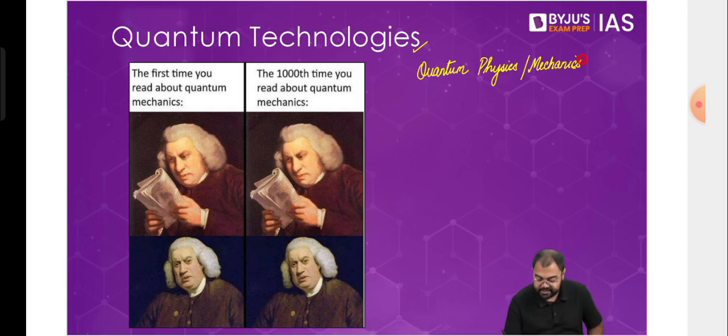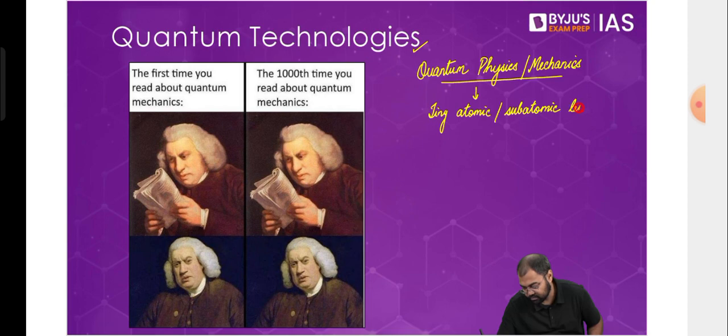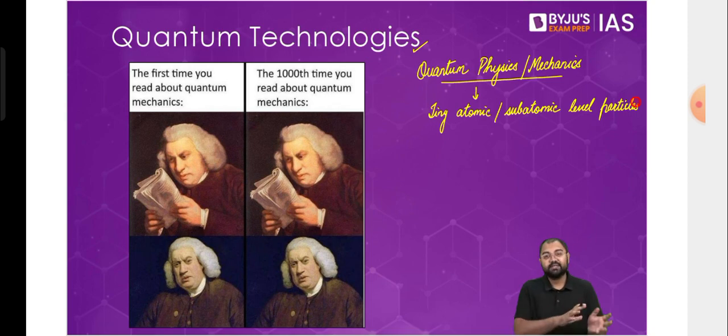So quantum physics or quantum mechanics is about the small particles, the very tiny atomic or subatomic level particles. Now, why are we talking about these separately? Why does it become a different branch of physics? The reason is that the properties that we see at this level are very different from the properties that we see at our level. Not every physics property that applies to our level applies at the atomic level. It does not apply to subatomic particles like electrons, protons, neutrons, etc. So classical physics is very different from quantum physics.